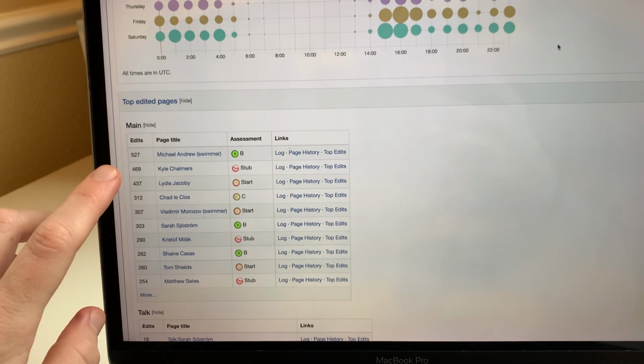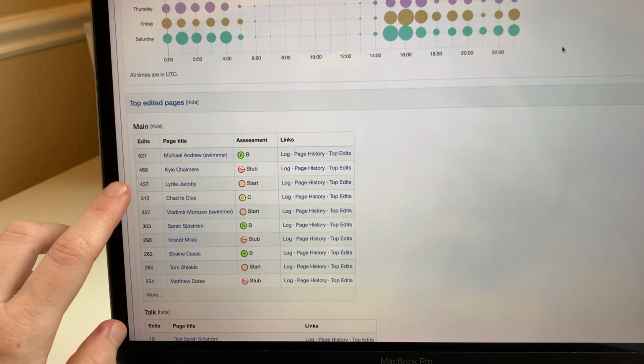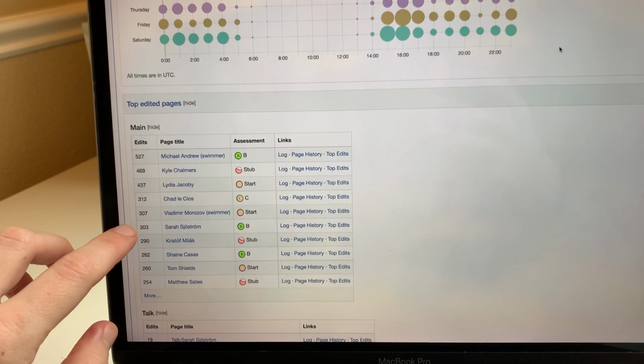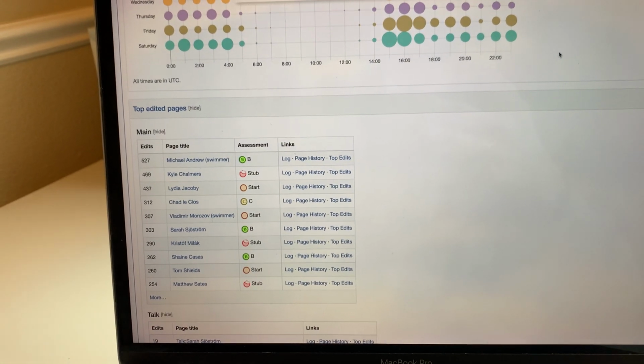Top edited pages changed in count, if nothing else. I have 1 page with over 500 edits, 2 with over 400 edits, 3 with over 300 edits, and then there's a bunch with over 200 edits.